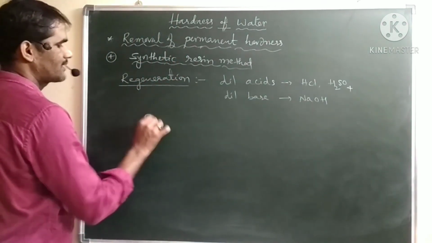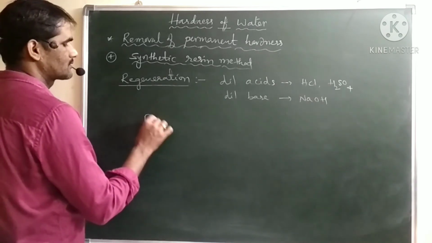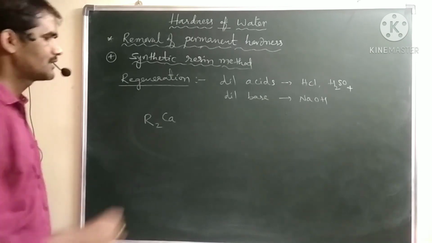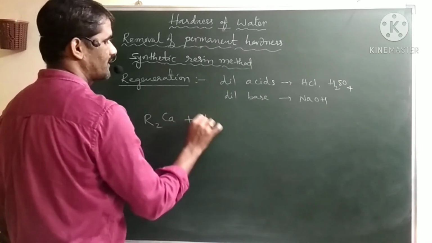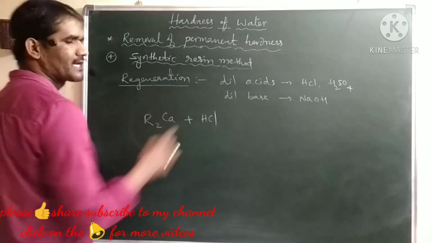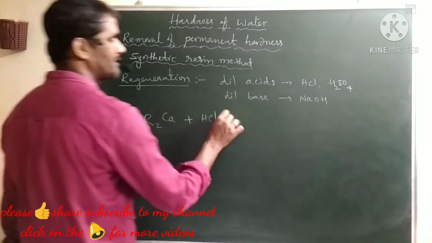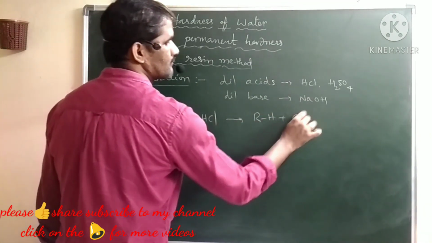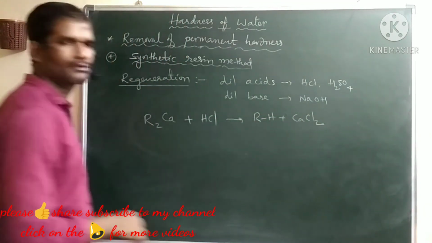First, in the case of cation, what are we getting? R2Ca. If we treat this with a dilute acid, for example HCl, the calcium reacts with the chlorine and you can regenerate the resin. You will get RH and calcium chloride.